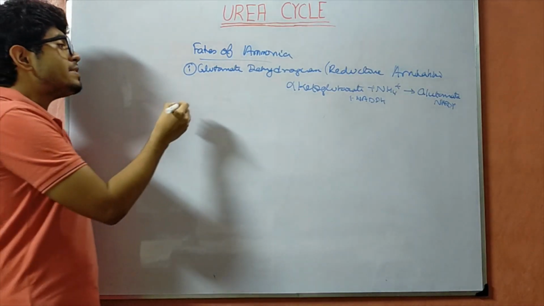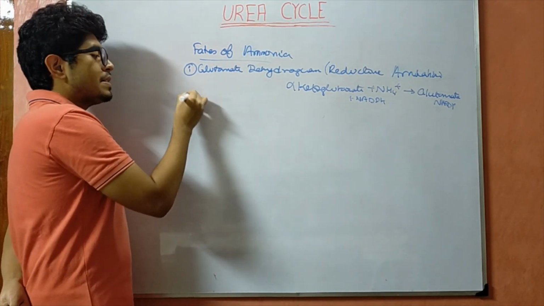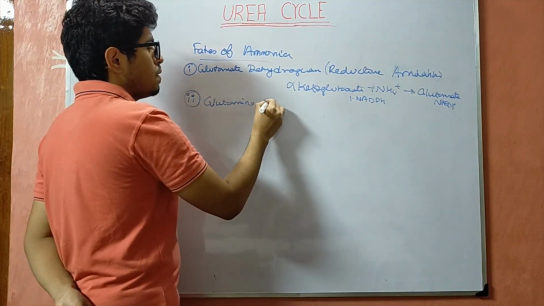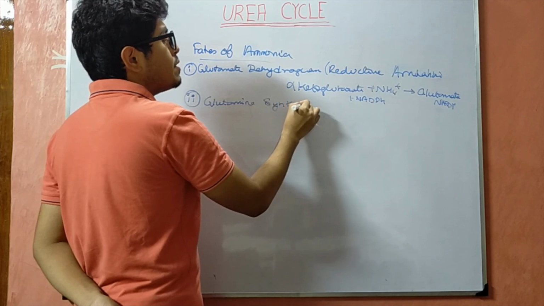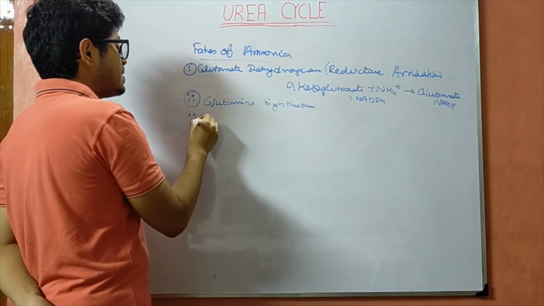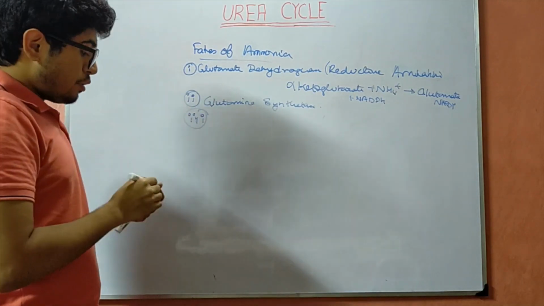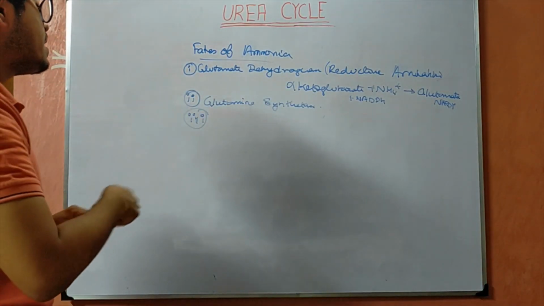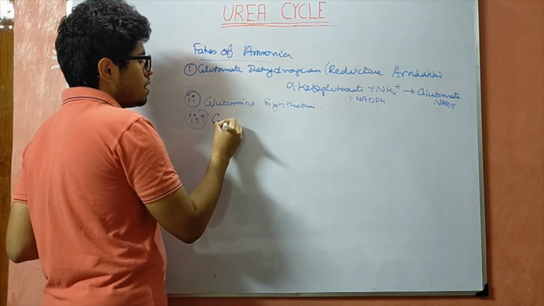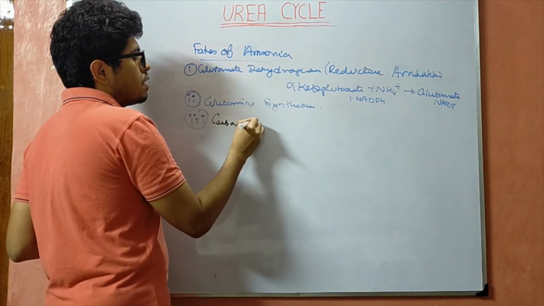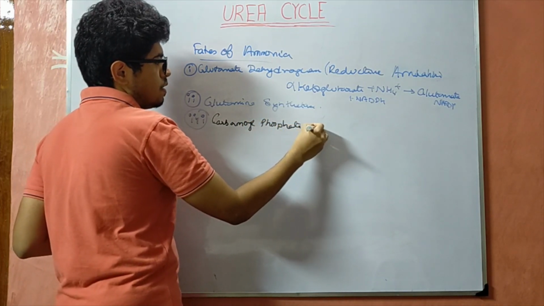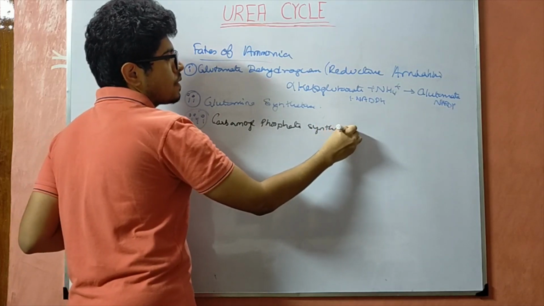Now the next reaction which can use ammonia is the glutamine synthetase, which we have just discussed previously. And the third reaction, which we will discuss in greater detail so I am not going to write much here, is the reaction which is catalyzed by carbamoyl phosphate synthetase.